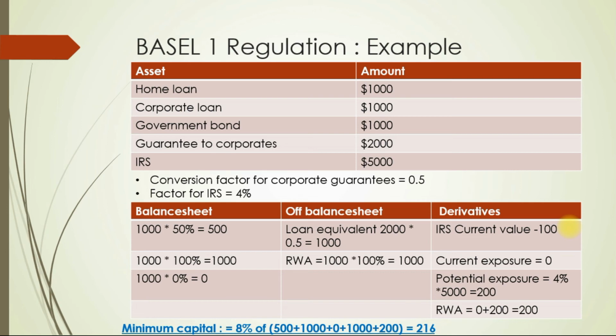So total risk weighted asset is balance sheet risk weighted asset plus off balance sheet risk weighted assets plus derivative risk weighted asset, which becomes 500 plus 1000 plus 0 plus 1000 plus 200. Now minimum capital needed is 8% of total risk weight asset. So this comes out to be 216. Hope this little example has clarified concept of risk weighted assets and minimum capital.